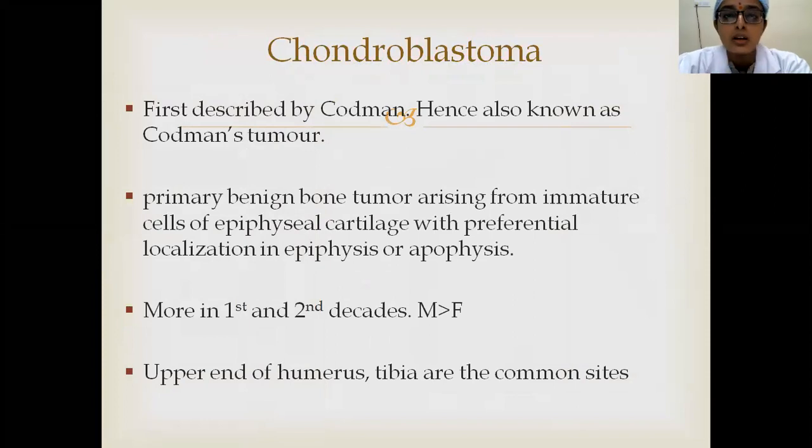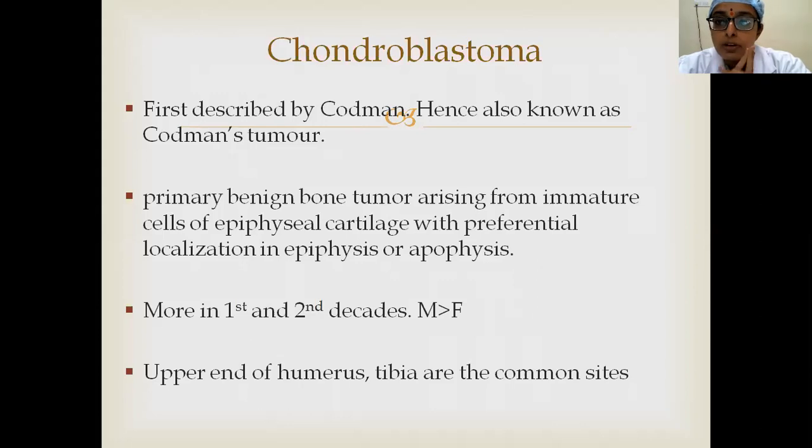So coming to the chondroblastoma, it is also known as Codman's tumor. It is a primary benign tumor which arises from the immature cells of the epiphyseal cartilage. Immature cells, that is, enchondroma is from mature cells and chondroblastoma is from the immature cells of the epiphyseal cartilage. Chondroblastoma is one tumor which is mostly epiphyseal in location,